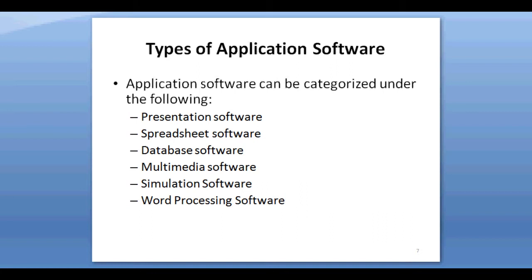Word processing software. Word processing software is used to manipulate and format text to create memos, letters, faxes and documents. It is used to format and beautify the text. It provides a list of features such as the find and replace feature, which enables the user to scan and replace selected words or phrases in the document.